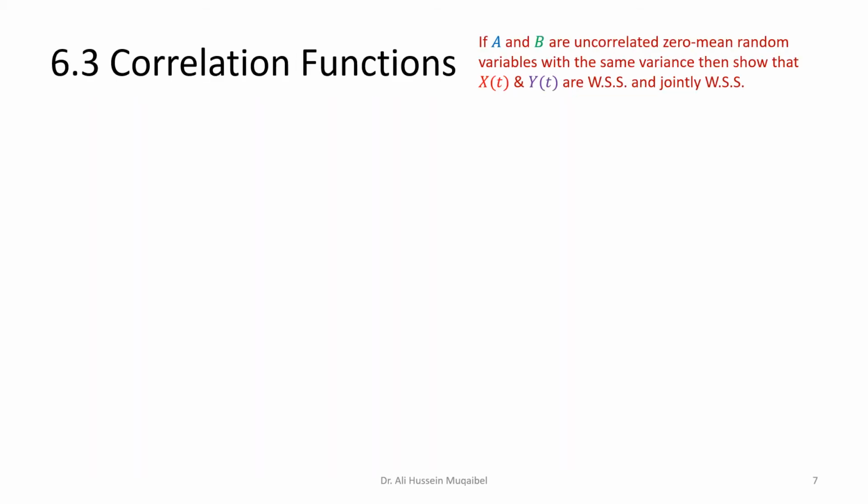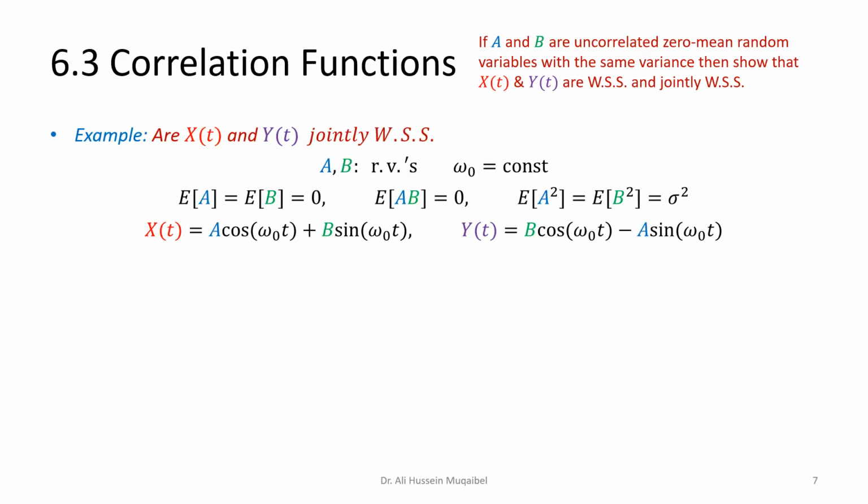Now let's look at the correlation function in the following example. The example states that we have two random processes, x and y. Those random variables are shown here. They are related by the following. We are told that a and b are uncorrelated, zero mean random variables with the same variance. Then show that x and y are wide sense stationary and jointly wide sense stationary.